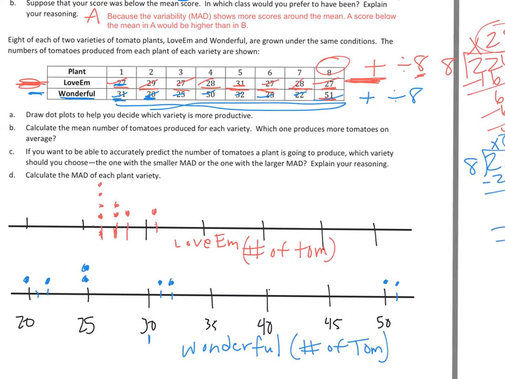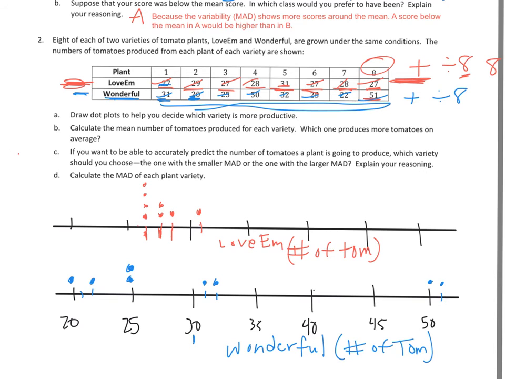So I'm going to slide over here, and it says for B, calculate the mean number. The big question says which one produces more tomatoes on average, and that's going to be Wonderful with a mean of 32. And I have my work off to the side to show the other part of it.